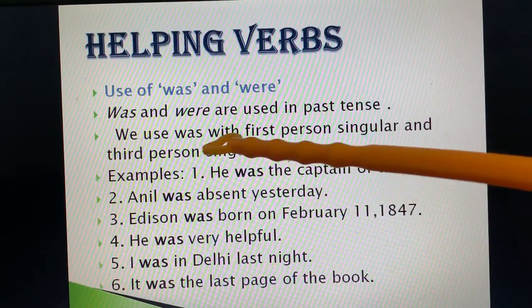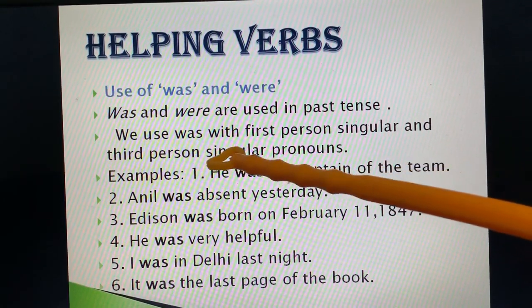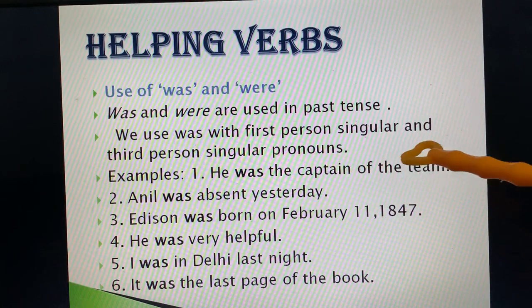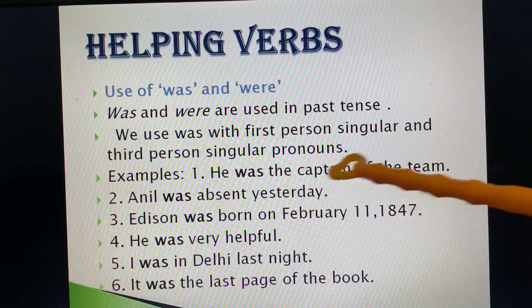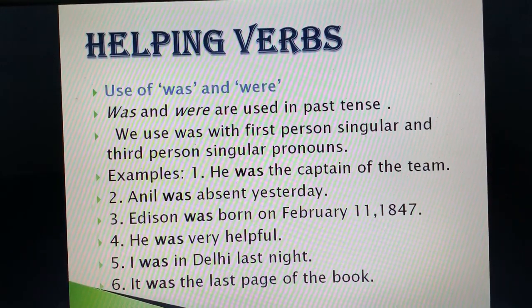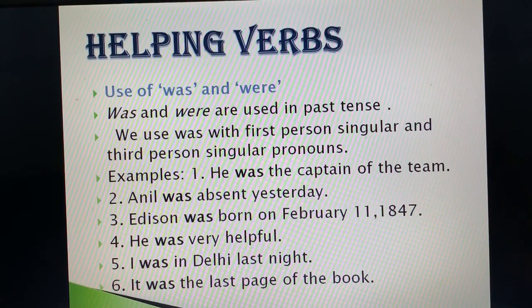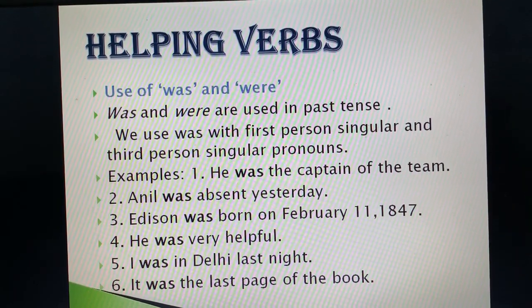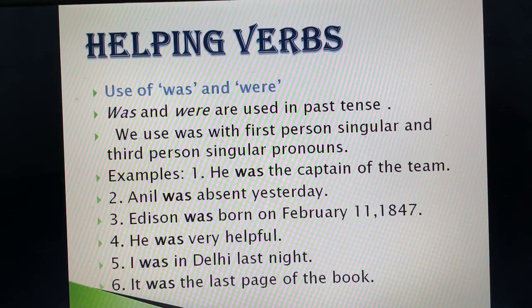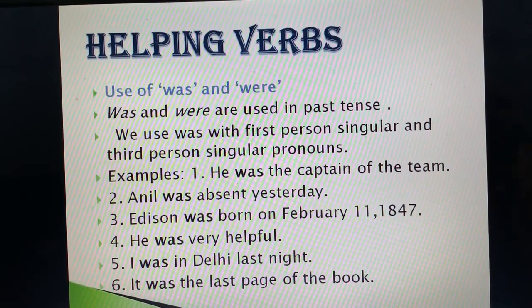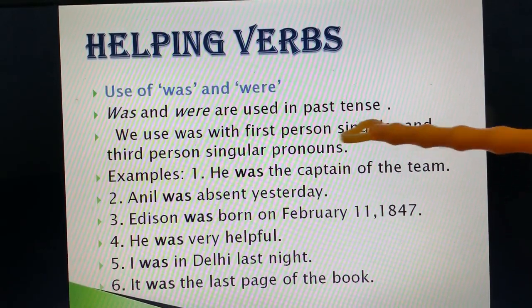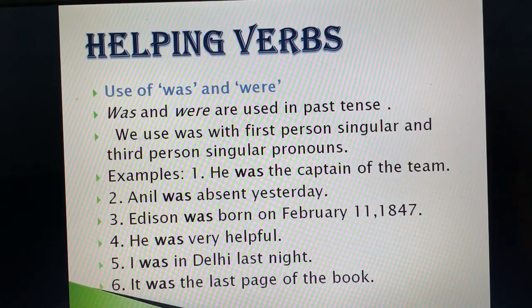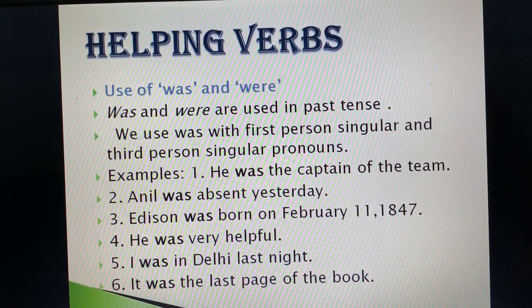Now where we use was. Was किसके साथ use करते हैं? It is used with first person singular and third person singular pronoun. As I have already told you about pronouns, there are 3 persons: first person, second person and third person. So was is used with first person singular I and third person singular pronoun, that is he, she, it.